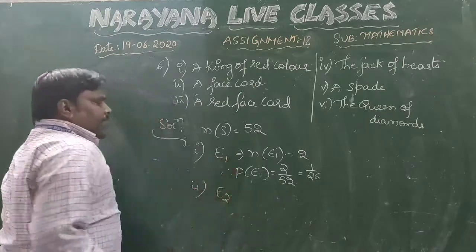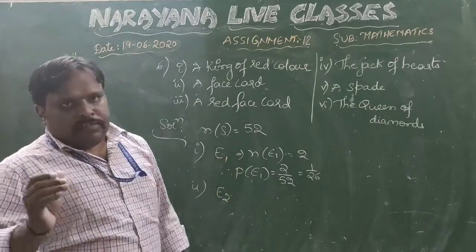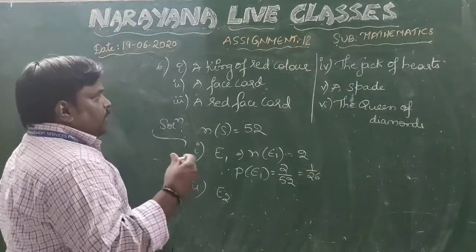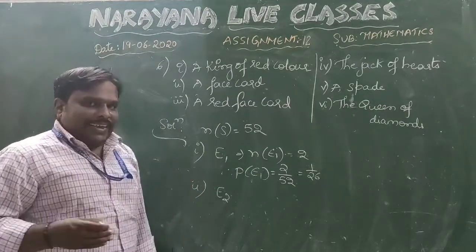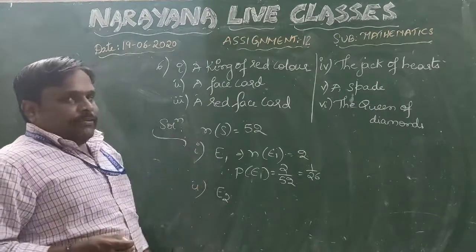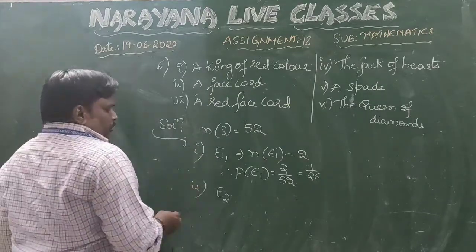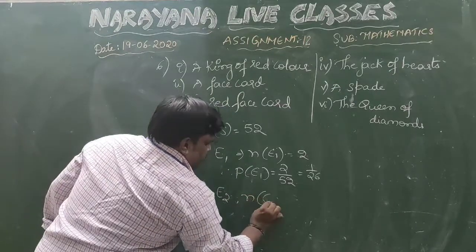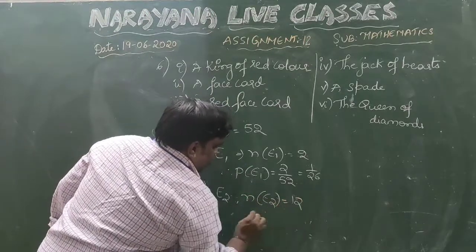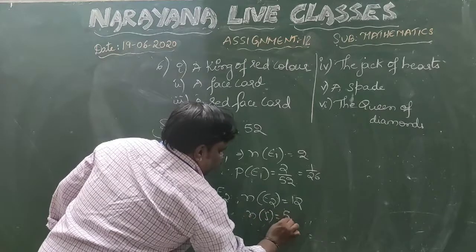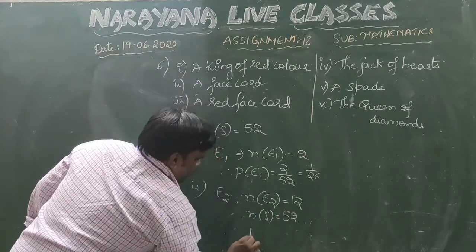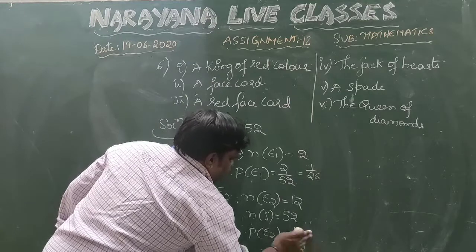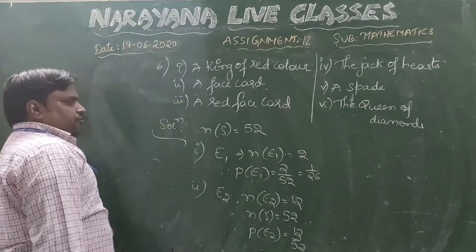Coming to the second one, a face card. In the total deck of cards, we have 12 face cards: king, queen and jack. From each suit of 13 we have king, queen and jack, so in total we will have 12 face cards. Therefore, n of E2, the favorable one, will be 12, and n of S is equal to 52. So P of E2 is equal to 12 by 52. If you want, you can simplify it, otherwise you can leave it, no issue.